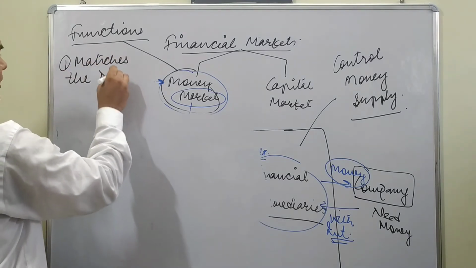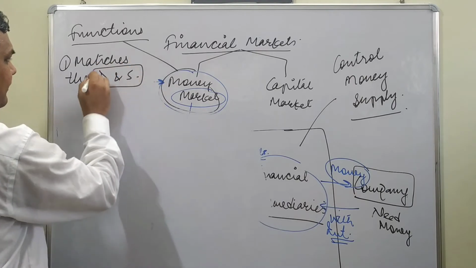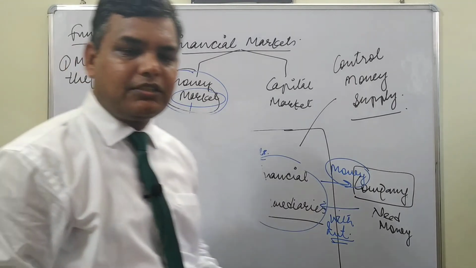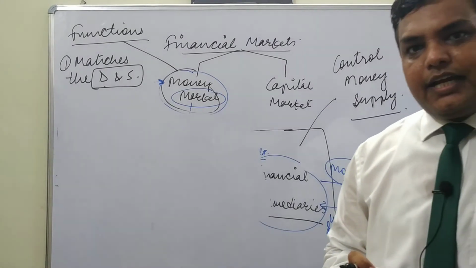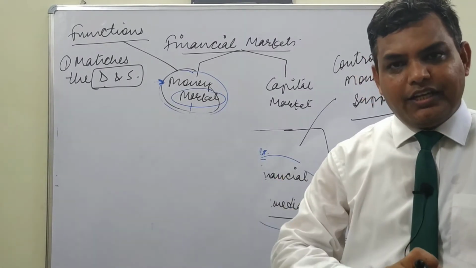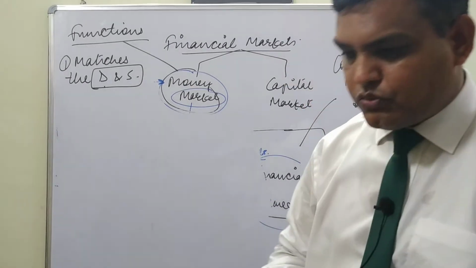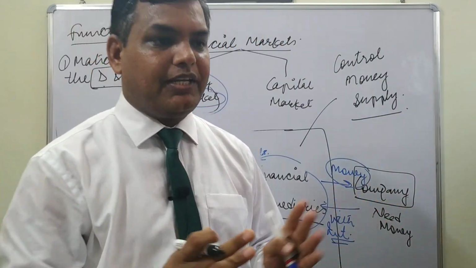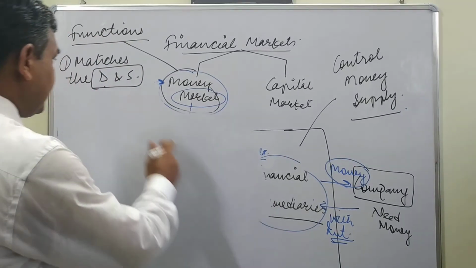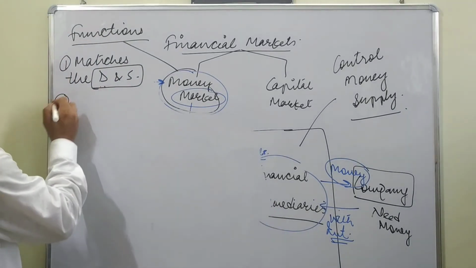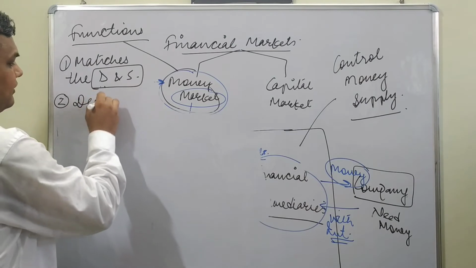So when it matches the demand and supply, those who need it and those who have it come to one place. Who brings them together? The financial intermediary. They sit together.